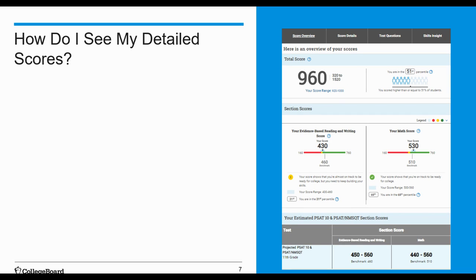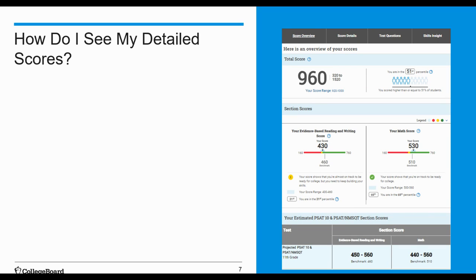Your evidence-based reading and writing score is on the left, and it is the scaled score that you earn from the reading test and the writing and language test combined. Your math score is to the right, and it's indicated as a 530 here in the example. It is the scaled score that you earned from taking the math test. Both of these section scores are on a scale of 160 to 760 on the PSAT and NMSQT, and they're added together to get the total score. However, on the SAT, the range for these section scores is 200 to 800.